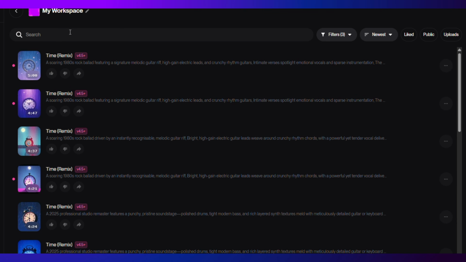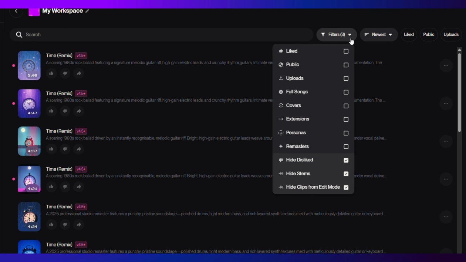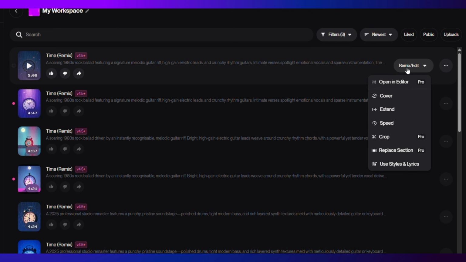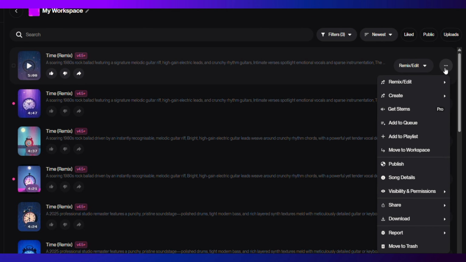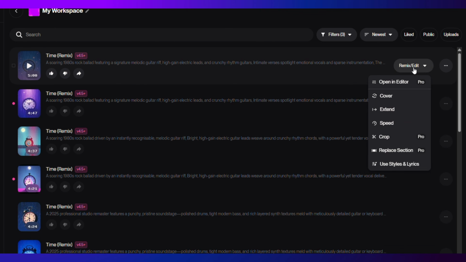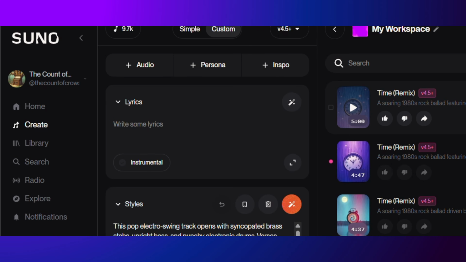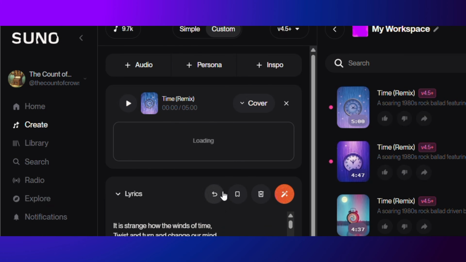I'm just going to go over to this part of the screen over here. These have been moved around a little. So we've got the filters. And we've got the like, public, and uploads. We've also now got a new button here on the remix edit area, which means it's sitting outside of the menu structure here, even though it is still there. We've now got that sitting there for us to get into quickly. And in here, looks like we've still got the same options that we had previously. That seems to be the majority of the change when we're in this view here.